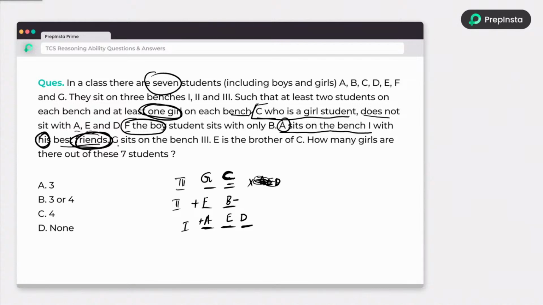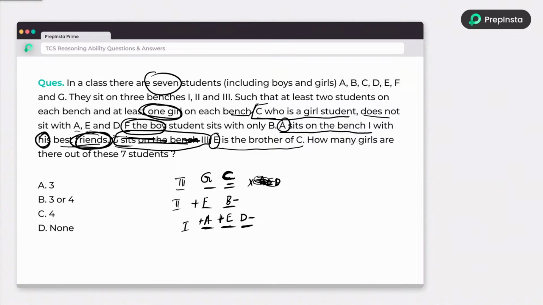G sits on bench 3 is already correct, so I don't require this statement. And E is brother of C, which means E is also male. So A is male and E is also male. So can I say D is female or not? At least 1 female needs to be there. Next, E is brother of C.